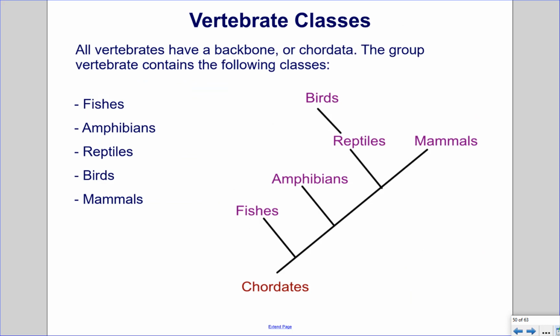Vertebrate classes. All vertebrates have a backbone, or chordata. The group vertebrate contains the following classes: fishes, amphibians, reptiles, birds, and mammals.